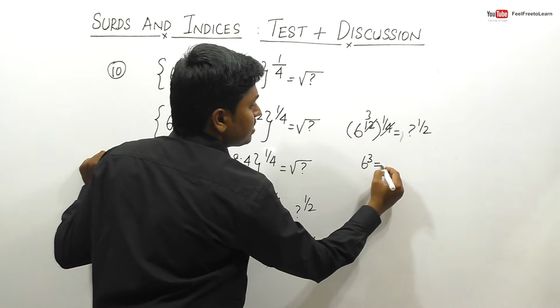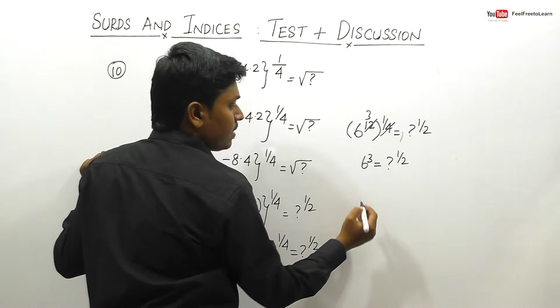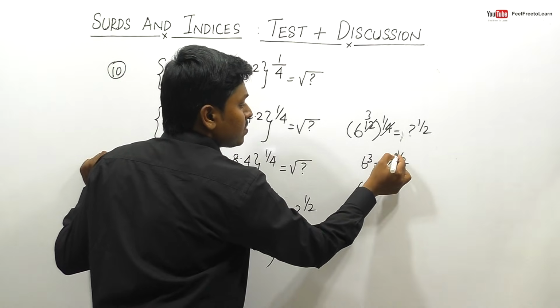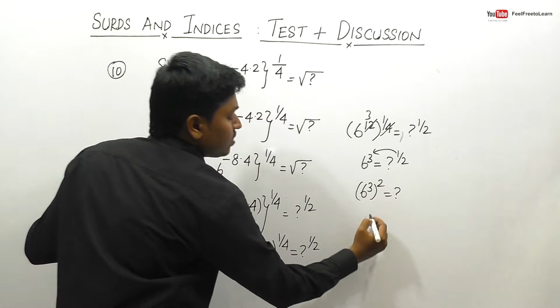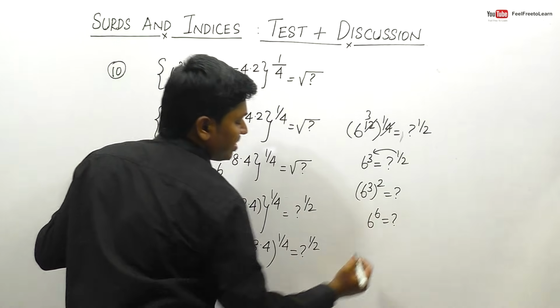So 6 power 3 is equal to question mark power 1 by 2. So 6 power 3, when we bring this 1 by 2 towards the left hand side, it will be square, right, is equal to question mark. So 3 into 2 will be 6. So 6 power 6 is equal to question mark.